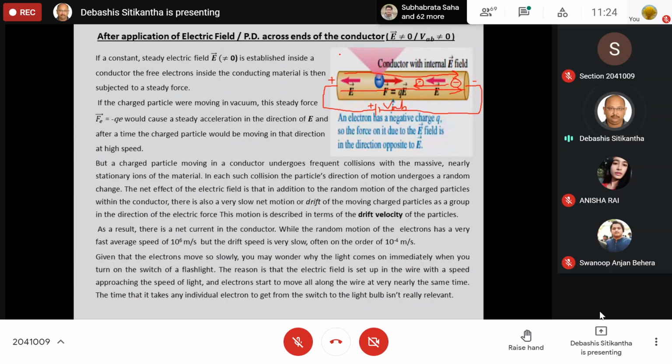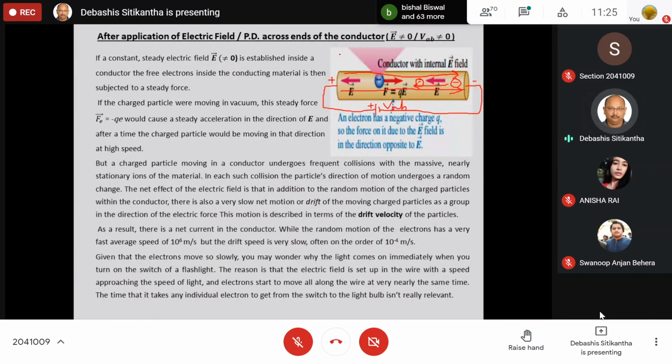In a conductor, when you are applying a potential difference, an electric field is created inside the conductor. Because of this electric field, the free electrons will try to accelerate and move at a very fast speed. But the problem is that when they try to accelerate and move over a very short distance, they will be colliding with an atom or electron in front of it. And in this way, the overall speed is decreased, and this speed is rather known as drift velocity. So we can say, even though the electric field is applied, the individual movement of electrons is very small or very less.